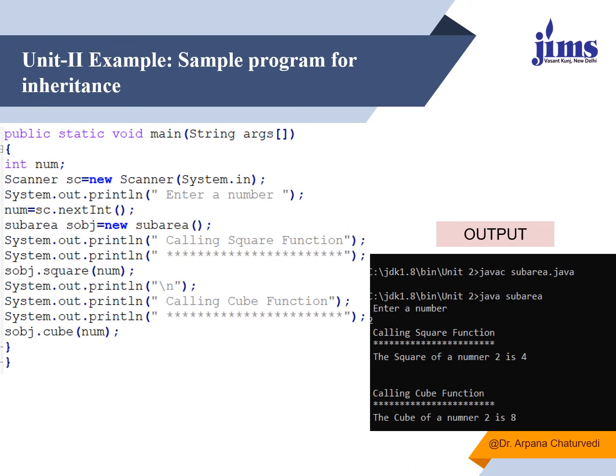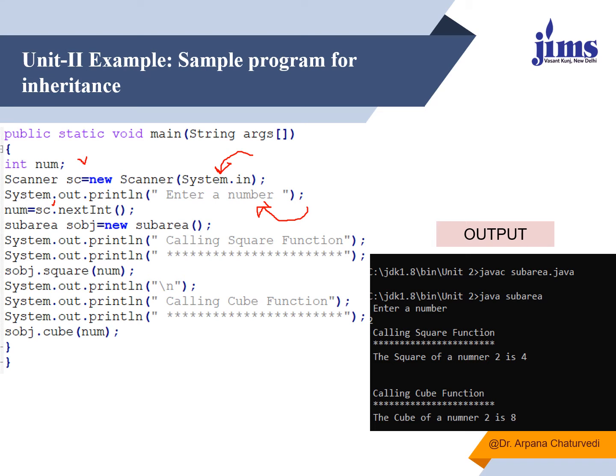So this is the main function. In this, as I said, I'll be using the scanner class to take the input from the user. That's why I have imported the package java.util, and here num is a variable. This is an object of the scanner class. The input will be coming through the keyboard. I'm prompting the user to enter a number. The moment the user enters a number, I'll pick it using one method of the scanner class, that is nextInt, with the help of the object just created, the sc object. So sc.nextInt will be accepting the value entered by the user through the keyboard and storing it in the num variable.